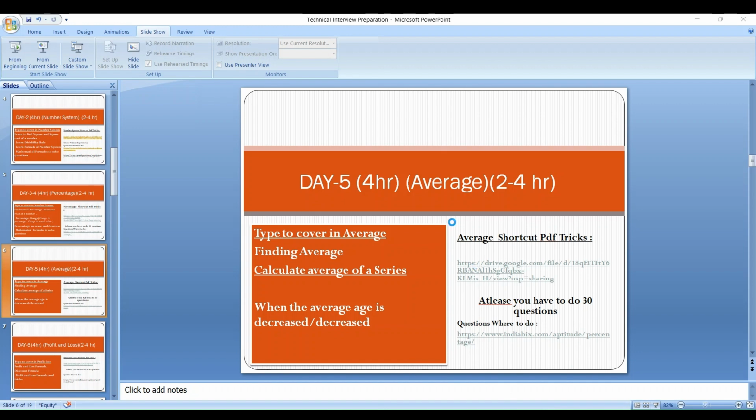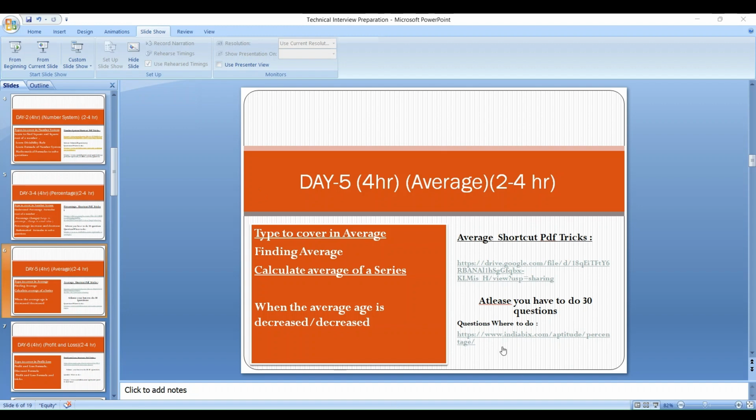I have attached everything related to ratio and proportion and the shortcut tricks that are actually used and mostly asked in questions, because it contains all the tricks and tips related to ratio and proportion.